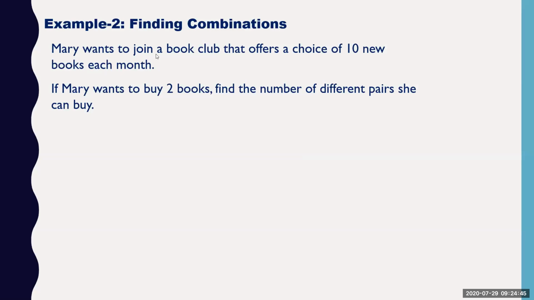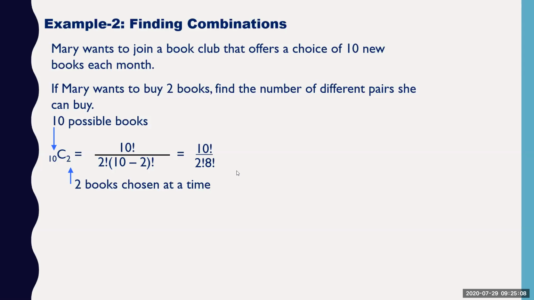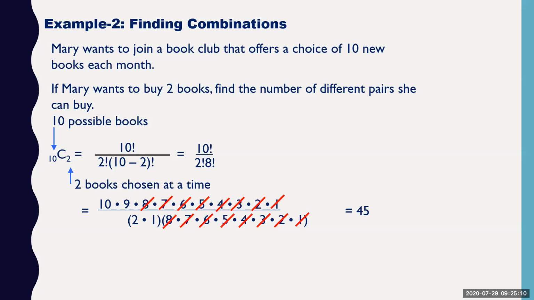Okay, find the combination. Mary wants to join a book club that offers a choice of 10 new books each month. If Mary wants to buy 2 books, find the number of different pairs she can buy. So she has to buy 2 books out of 10. Order does not matter. So how many ways can she do it? 10C2 ways: 10 possible books, 2 chosen at a time. So there are how many possibilities? 45 possibilities.